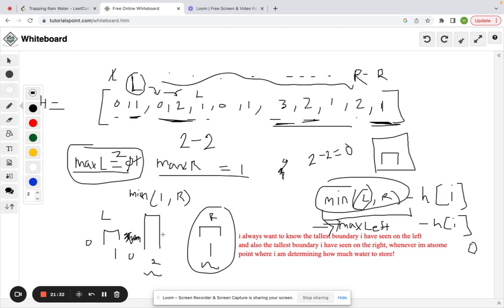So we now have some block that's going to be like 1, like this. And we're trying to ask if we can store any water here. So we're going to take the max left we've seen so far, which is 2, and we're going to minus 1, and we'll get 1. Right? 1 is here.